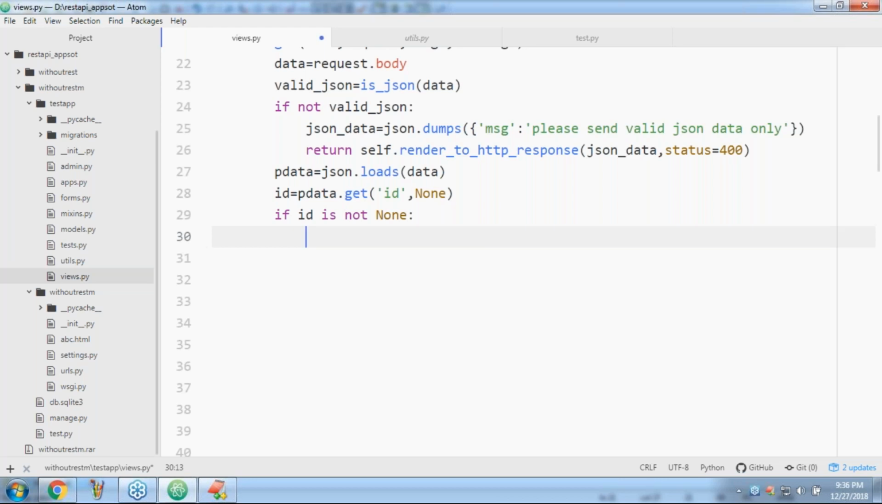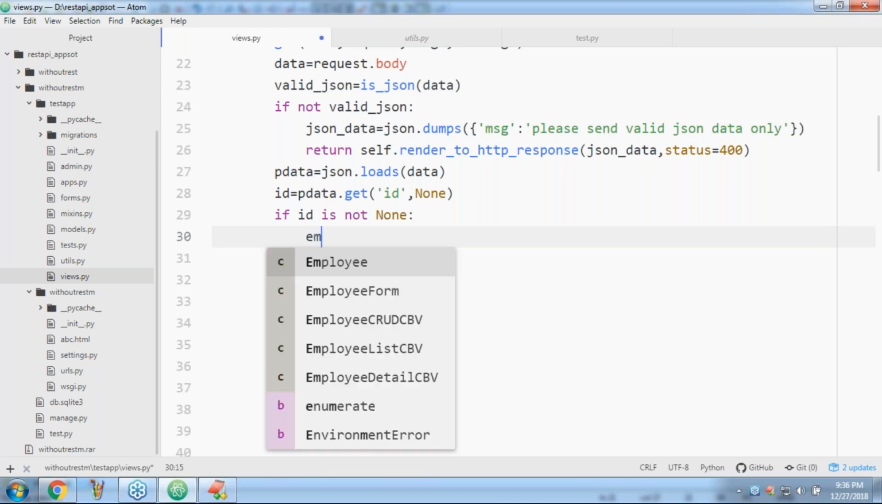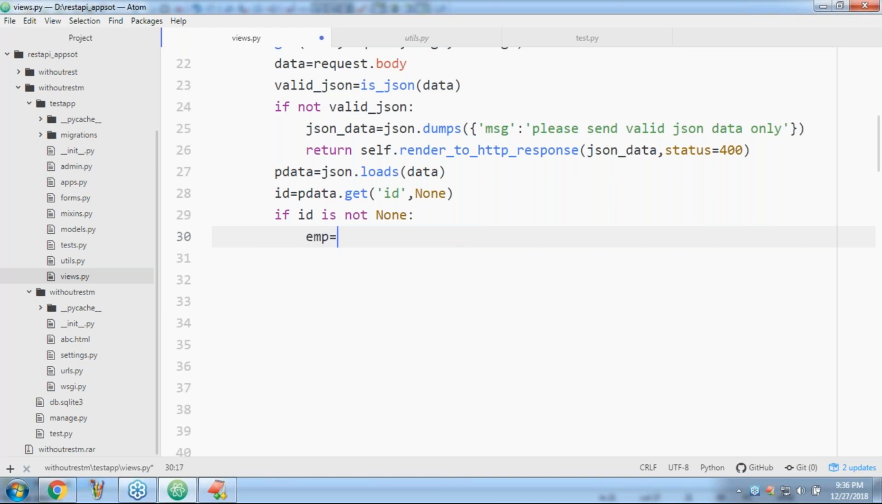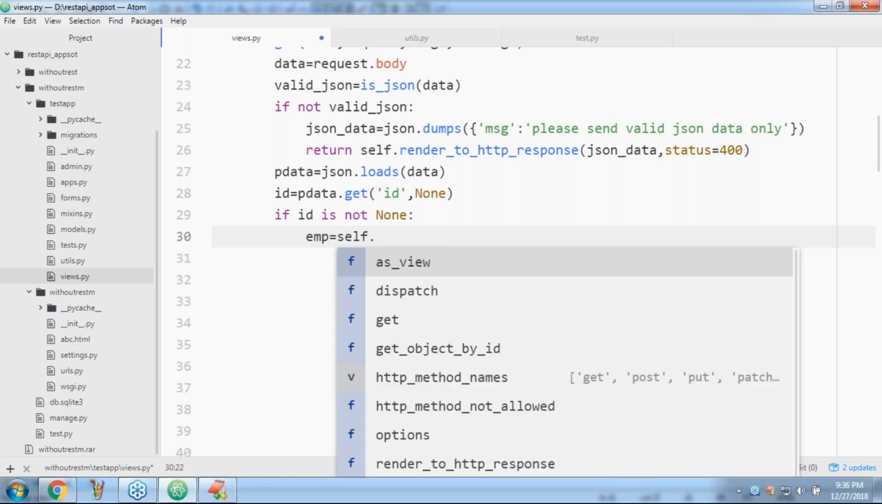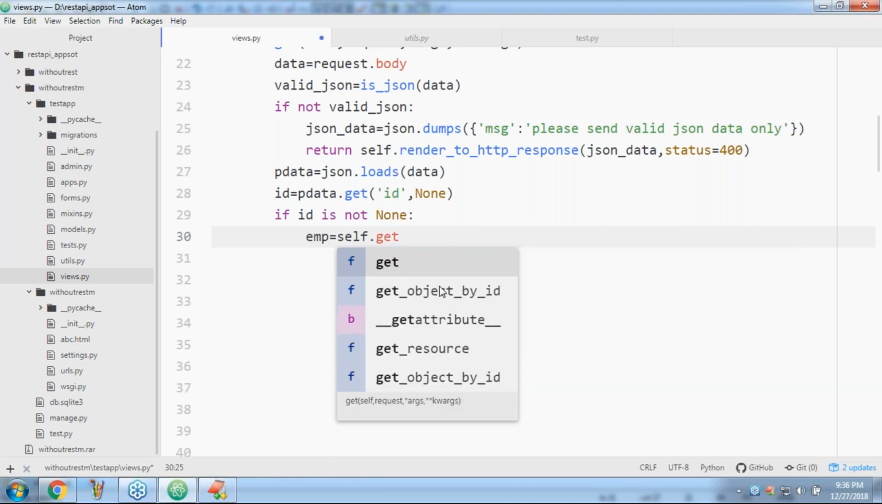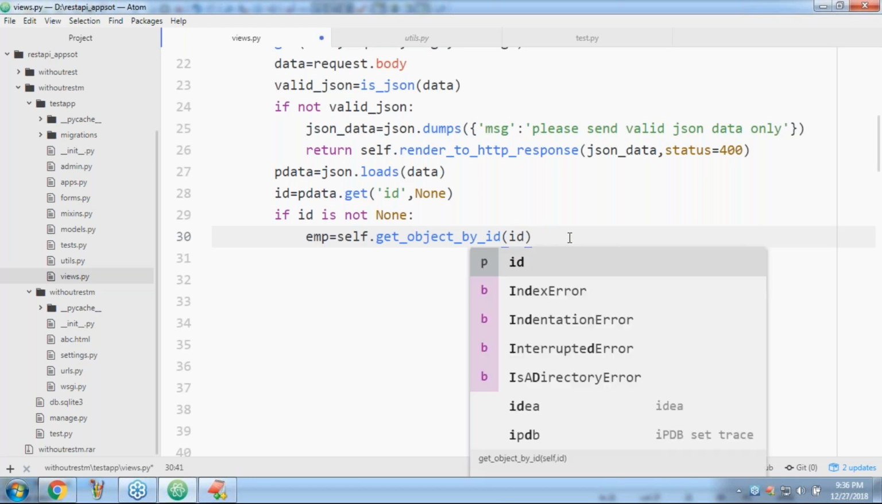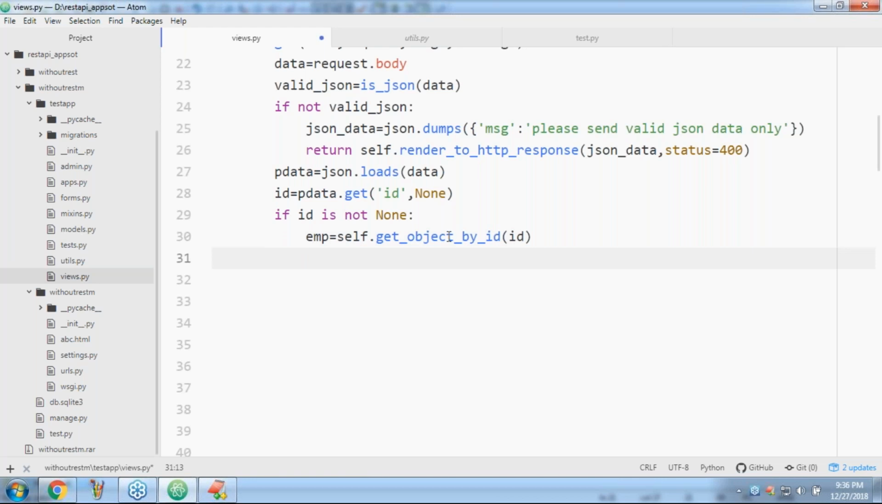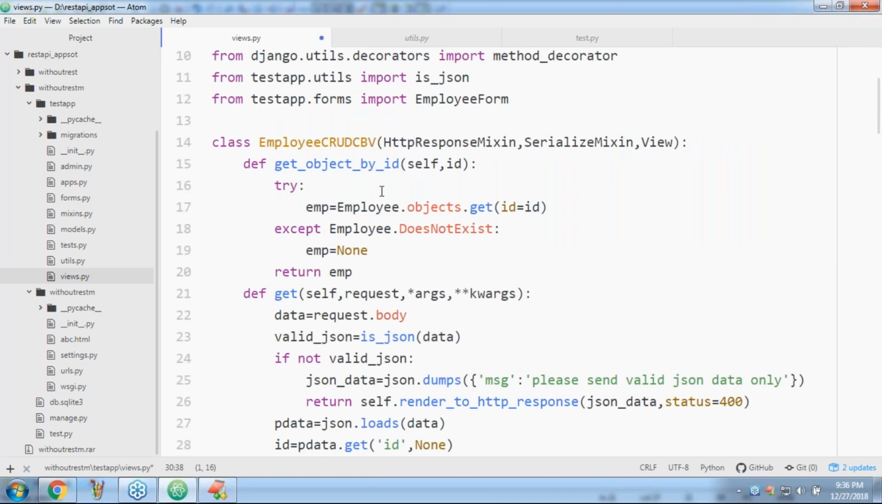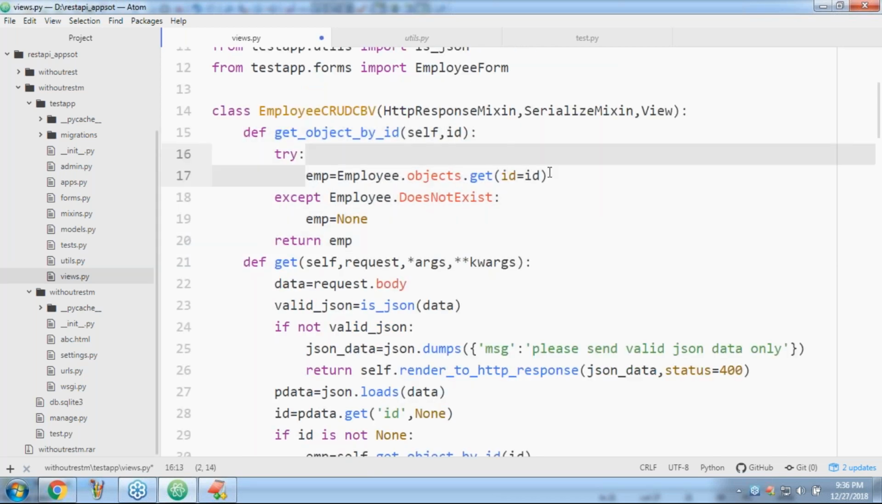So first, get emp is equal to self.get_object_by_id of id. I hope you may be aware of this code. I am getting self.get_object. Here it is not from the mixin; here only I defined the method. So whatever ID you are passing, we are going to get the corresponding object. If it does not exist, then we are going to get None. So now I got the employee object.